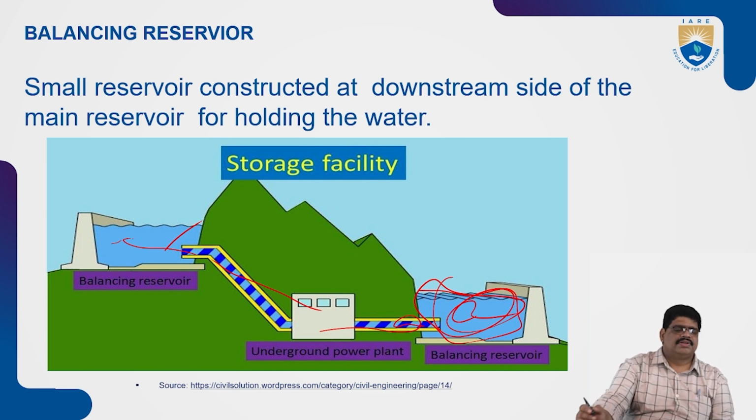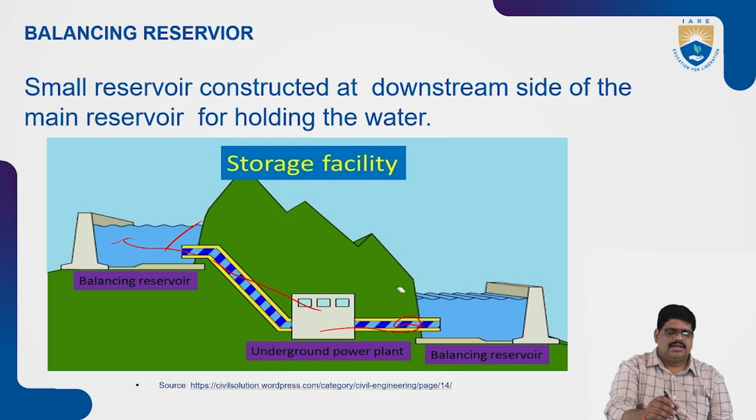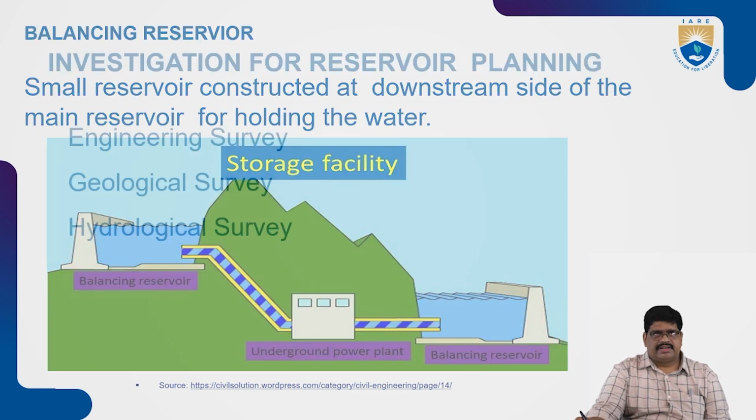Next, balancing reservoir. A balancing reservoir is nothing but a small reservoir which is constructed on the downstream side of the main reservoir for holding of the water. This type we call the balancing reservoir. As we discussed, some of the water can be collected here and can be sent to the groundwater plant. It can be stored. So this type we call the balancing reservoir.